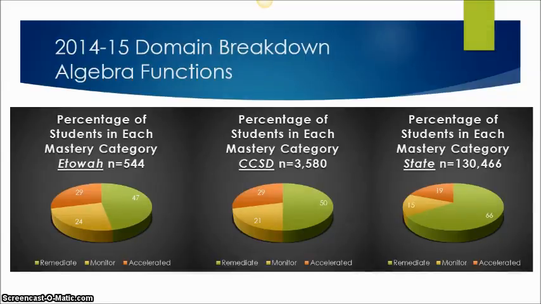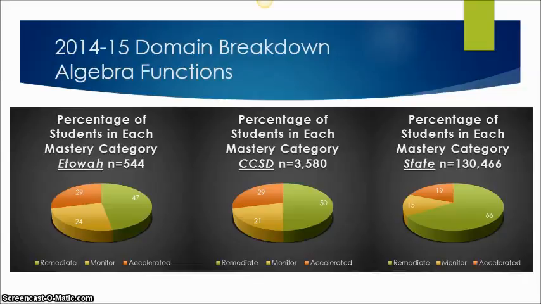For algebra and functions, in that domain, the percentage of students in each mastery category at Etowah, you can see that we tested 544 students, and these are percentages below. We have more of our students that are in the monitor or accelerated category rather than the remediate.